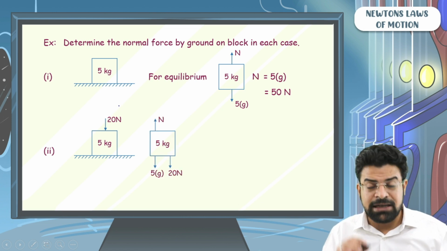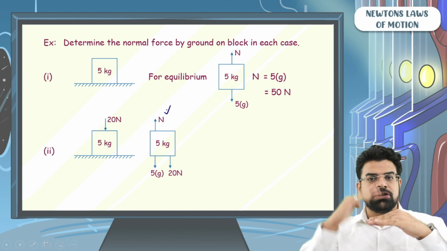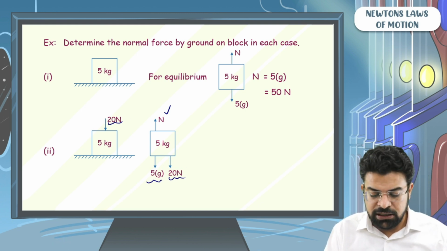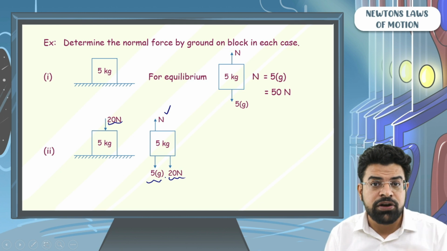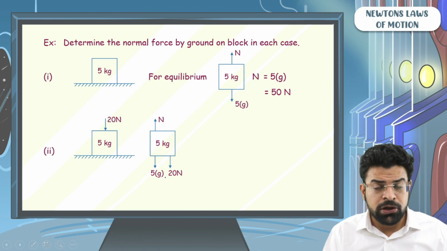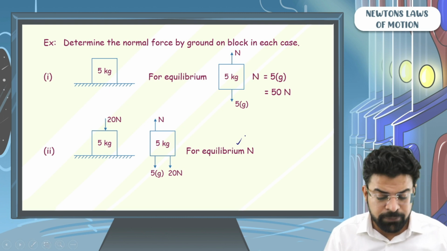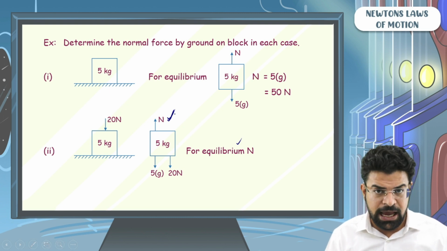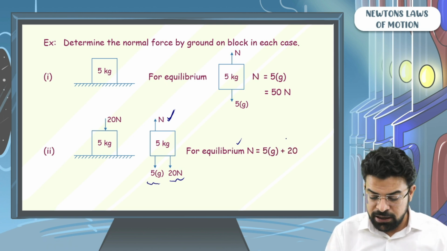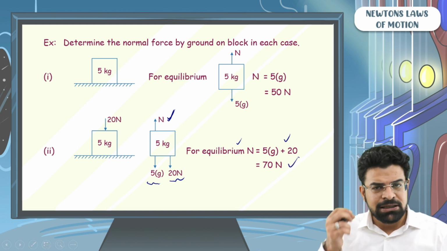So we will look at the forces acting on the block. There will be an upward force of normal because of the surface, there is an external force of 20 Newton downward, and there is a force due to the weight 5g, 50 Newton. For the block to be in equilibrium, the net force on the block should be 0. So the net force in upward direction should be equal to net force in downward direction. So for equilibrium, you can say the net force in upward direction N should be equal to net force in downward direction, that is 50 plus 20. So you can write N equals 50 plus 20. So N has to be equal to 70 Newton. Simple cases. Let's see the next one.